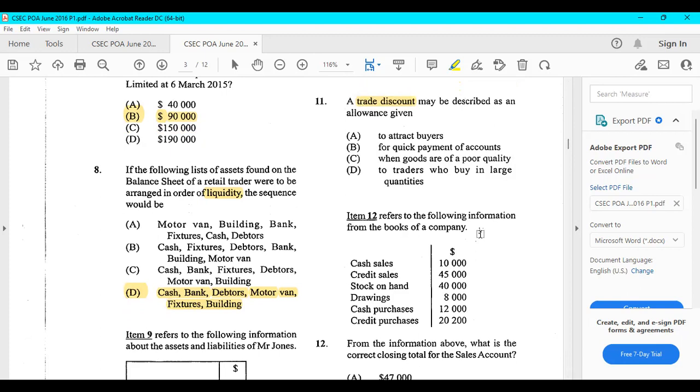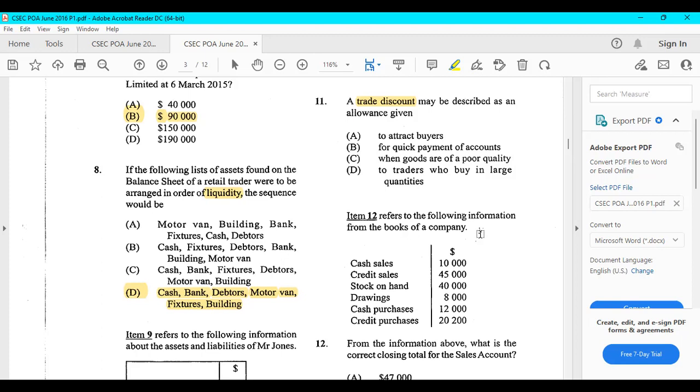A cash discount, you get a cash discount to incentivize prompt payment, right? So when they want you to pay quick, they give you a cash discount. Like, if you pay within 10 days, you get a discount of 5%. That's a cash discount.